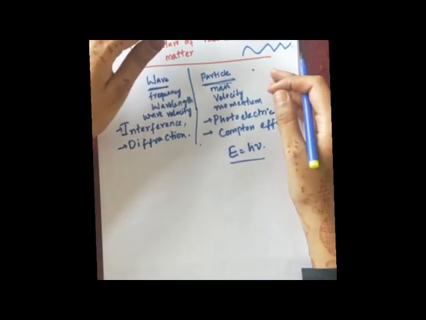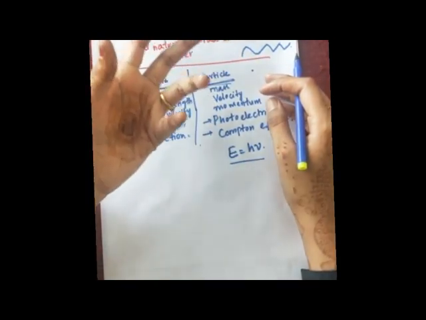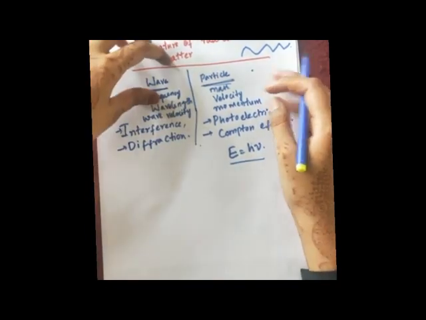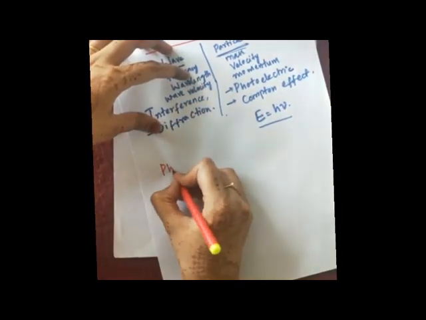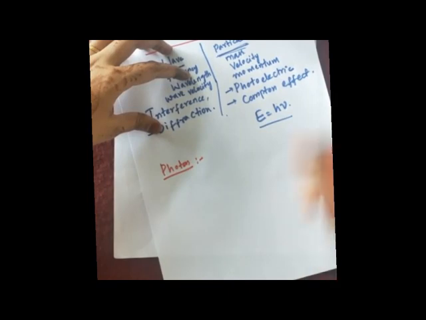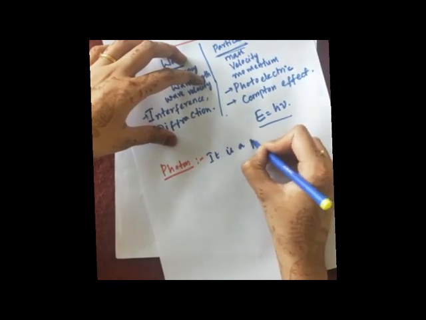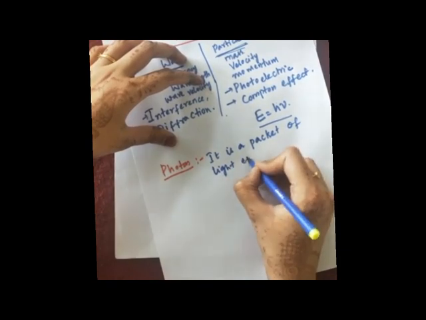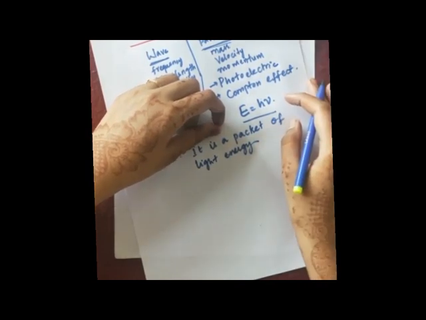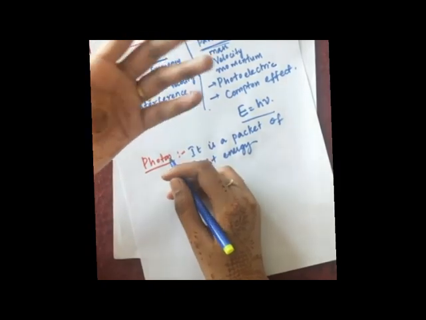So now further, let us study about photons. It means let us study where the light is exhibiting the particle nature, and those light particles are called photons. Okay, so what is a photon? Basically, if the question is asked to you, what is a photon, then you can say that it is a packet of light energy, or a packet of light energy is called a photon. It has an energy of E is equal to h nu. You can call it a photon, or you can call it a quantum also, or quanta also.